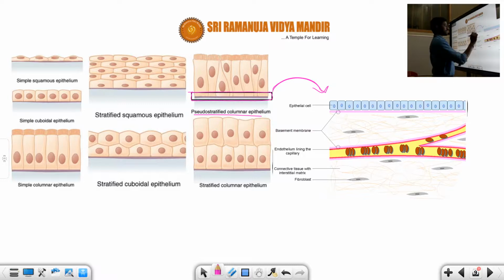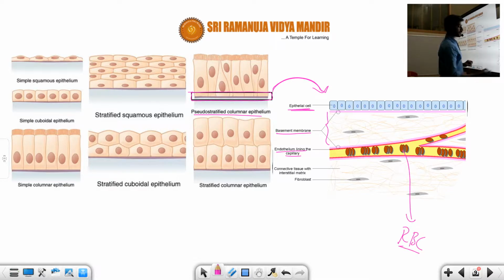You can see this one is the epithelium cell, right? So this part represents the epithelial cell. This part represents the basement membrane. Below the basement membrane we can see the endothelium lining the capillary. In this way the blood flow occurs, and this is the RBC flow below the basement membrane.